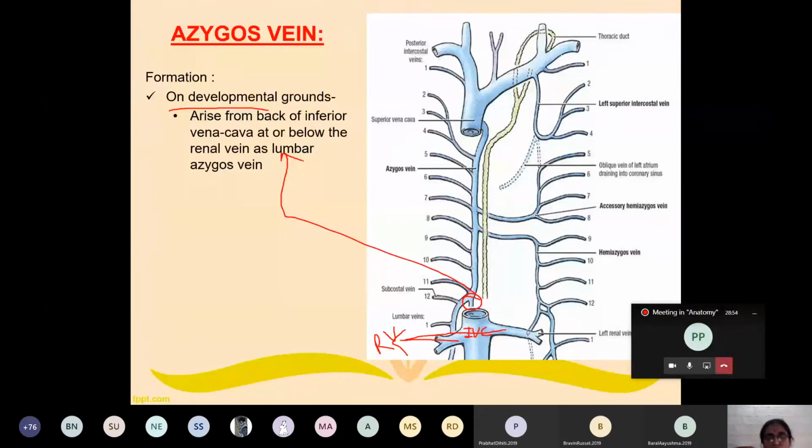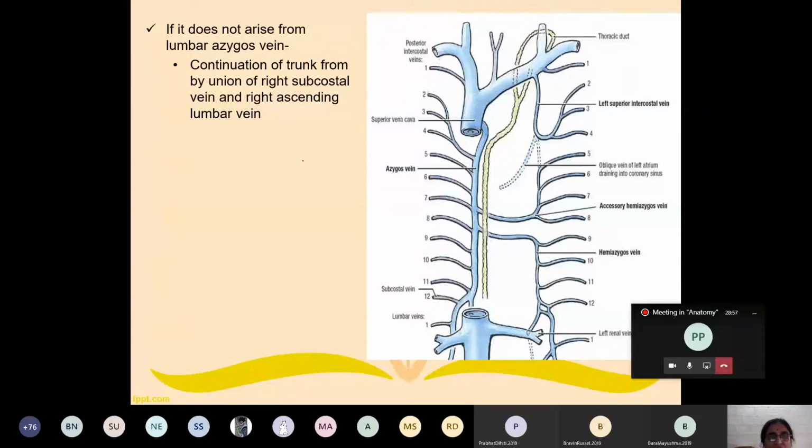Or, if it does not arise from the lumbar azygous vein, in most cases the azygous vein is formed by the union of the right subcostal vein with the right ascending lumbar vein.